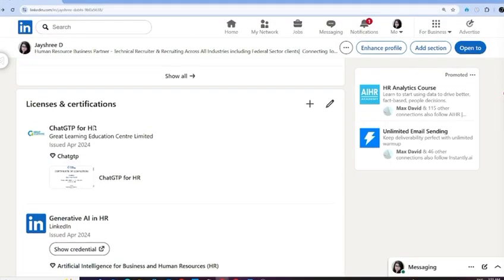Second bonus tip is to add certifications and licenses. Whatever certification you hold that is suitable to your industry knowledge, you can mention in your LinkedIn profile. And the last one is to customize your LinkedIn URL. So these small changes in your LinkedIn profile will create a big result.